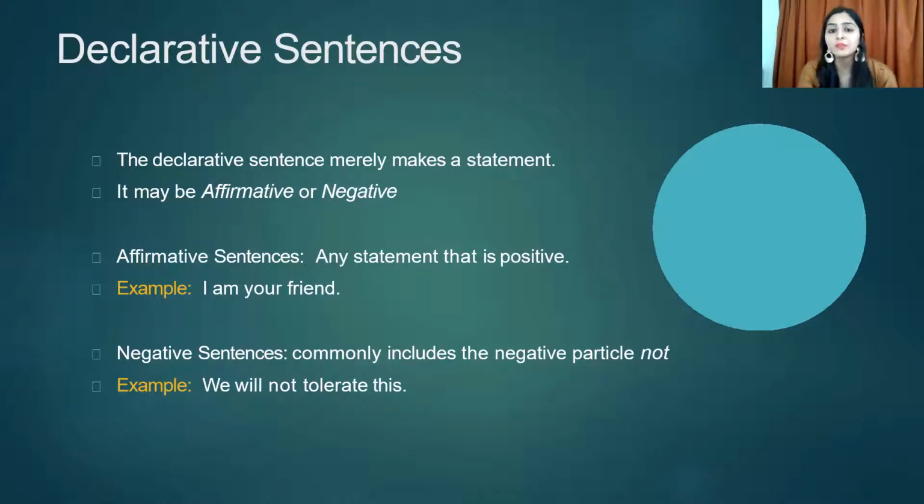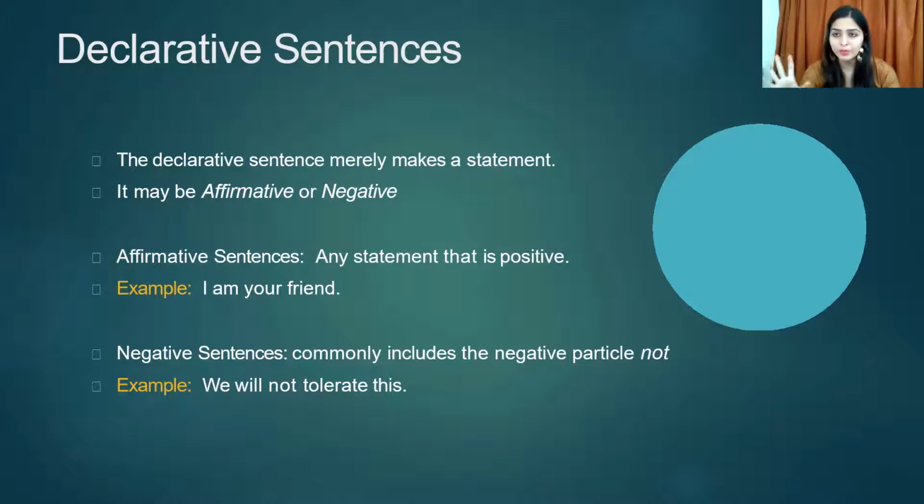Now, it may be affirmative or negative. What do you mean by that? A very simple kind of movie, sometimes very simple movies also get hit, right? So one can be a very positive movie, maybe it's a very simple movie, still the people like it. So affirmative means positive. And sometimes the movie is simple and it has all negativity in it, so it does not get that hit and people don't like it, so it's negative.